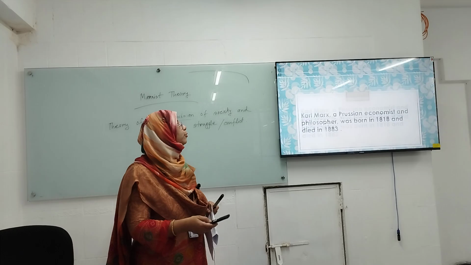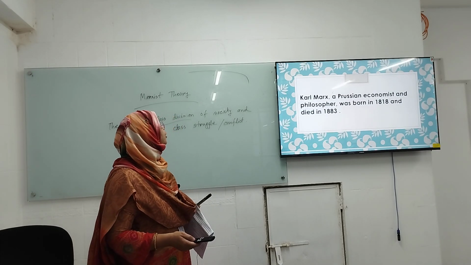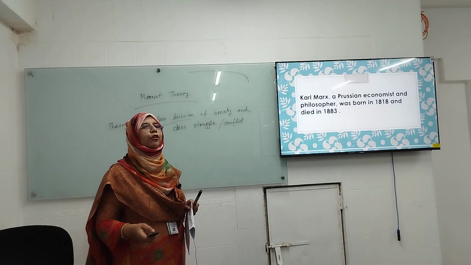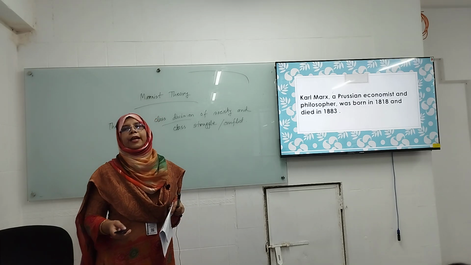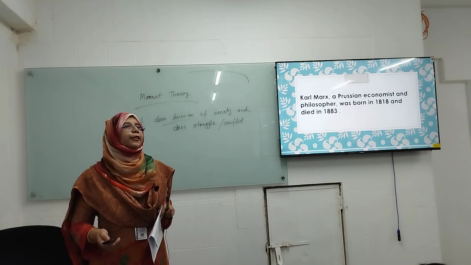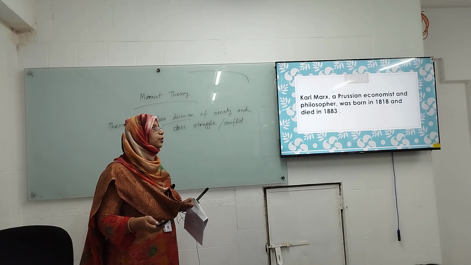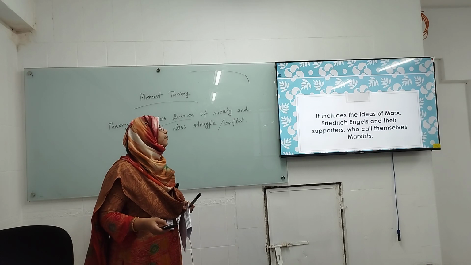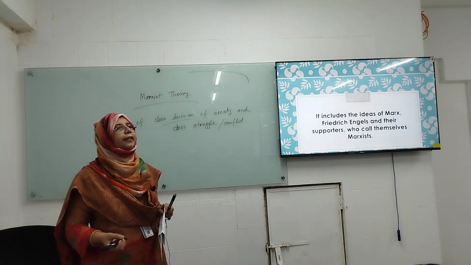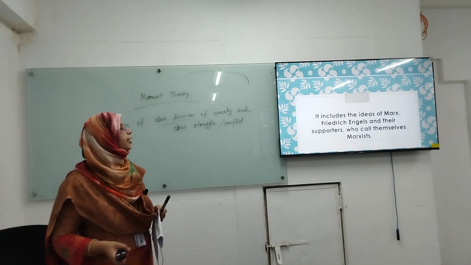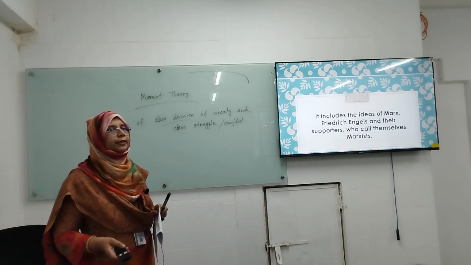His hometown is Prussia. He was born in 1818 and died in 1883. These are the basic things we need to know. Marxism includes the ideas of Marx and Friedrich Engels.